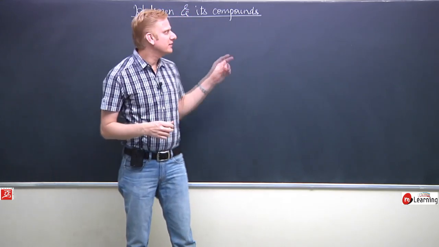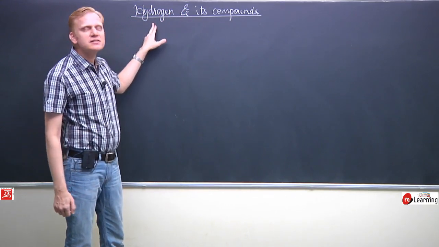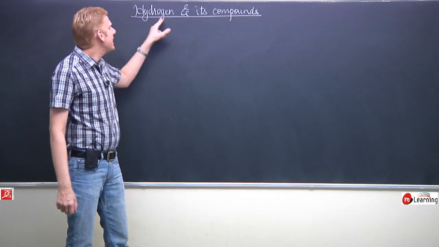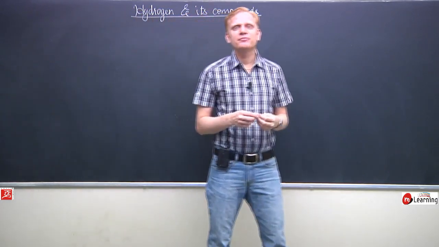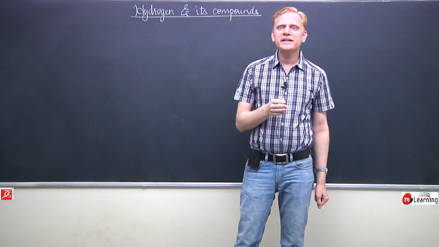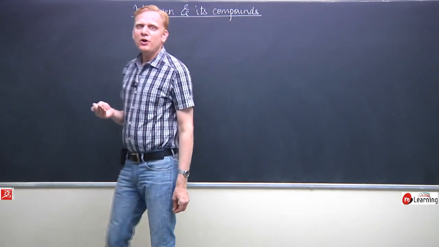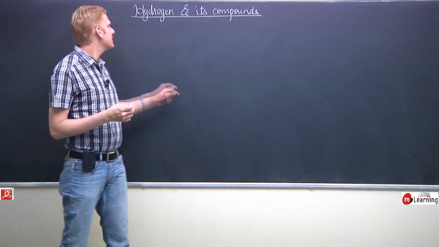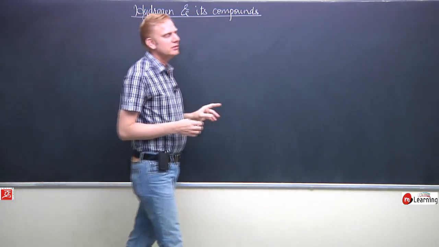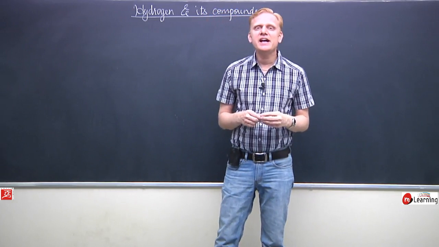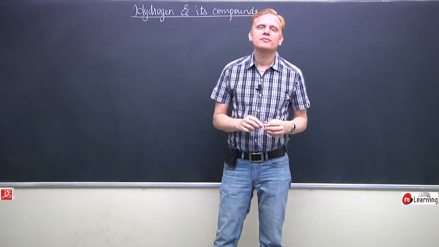The name hydrogen was given on the basis of the fact that hydro stands for water and gen means the derivative. So on burning, on combustion, hydrogen forms H2O. On that basis, it is considered to be a water producing gas. So hydrogen was discovered this way and the name hydrogen was given on this basis.